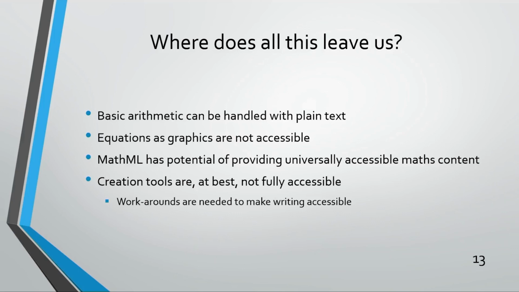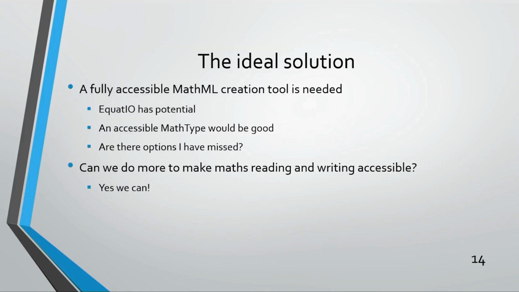Creation tools, at best though, are not fully accessible, and at worst aren't accessible at all. Therefore, workarounds are needed to make the writing of math equations accessible. The ideal solution: a fully accessible math editor, so you coders out there. Equatio has potential.